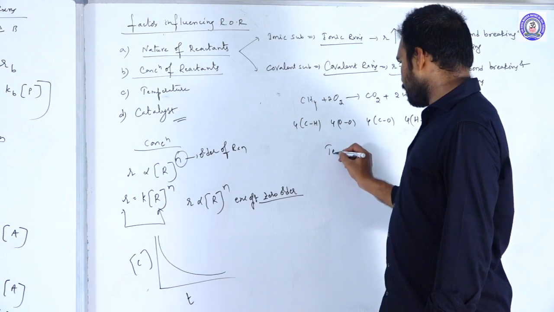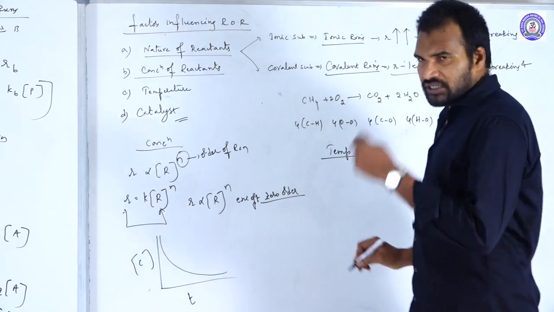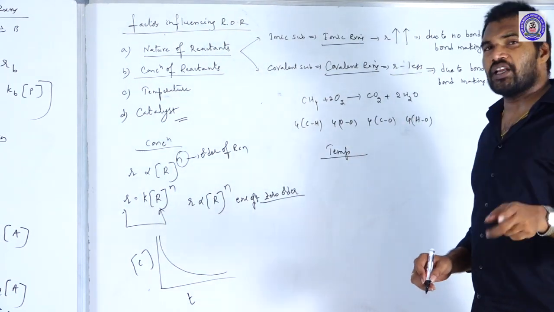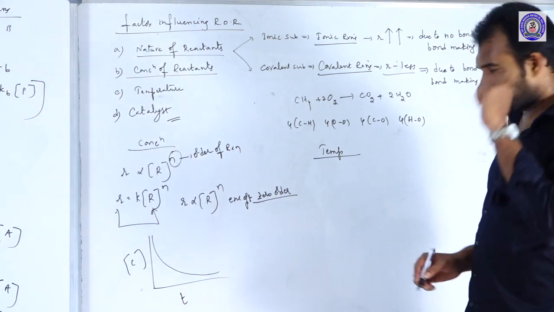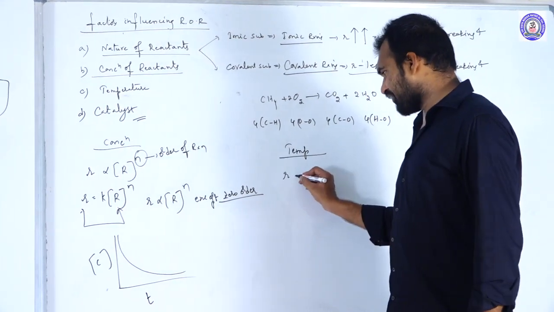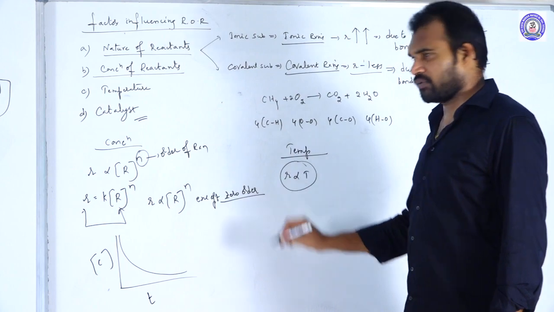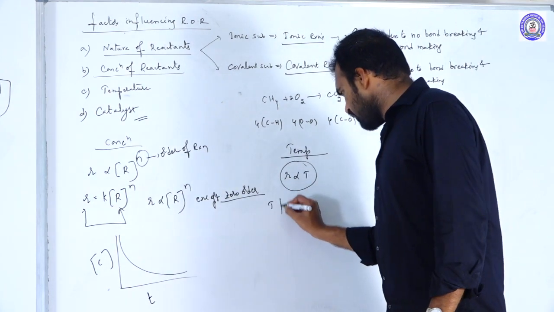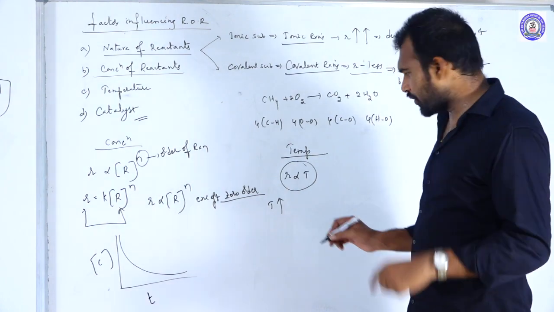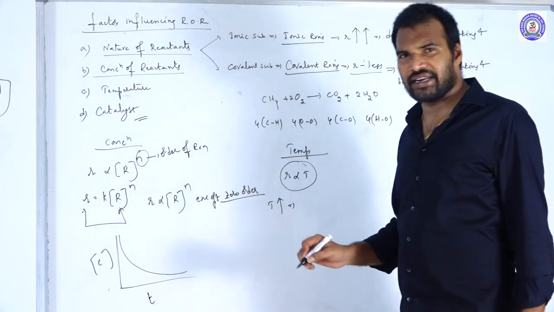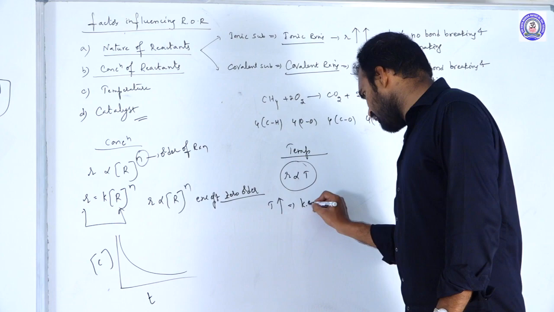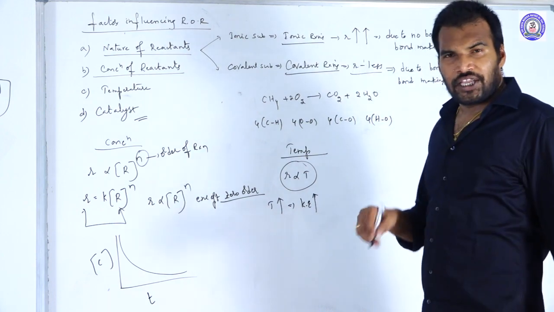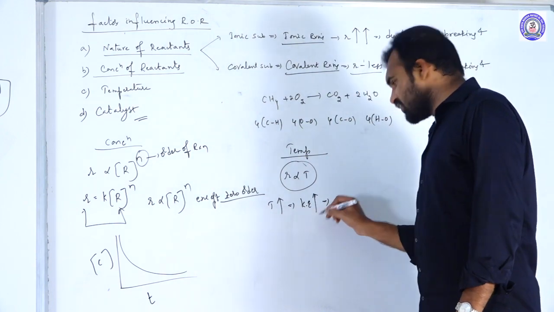Next, temperature. How does temperature affect the rate of the reaction? Always remember, there is no doubt that rate is directly proportional to temperature. What is the reason? If the temperature is increased, according to kinetic molecular theory, the kinetic energy increases.